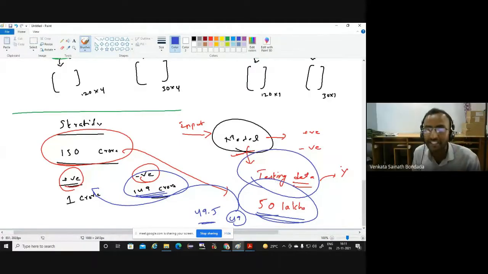For testing my vaccine or testing my data, I'm randomly picking 50 lakhs. So when I'm randomly picking, say if it is uniform probability, then more people will come from this 149 crore. So more data will likely come from this negative class. Very less data will come from this positive class. There is only 1 crore of data available here.